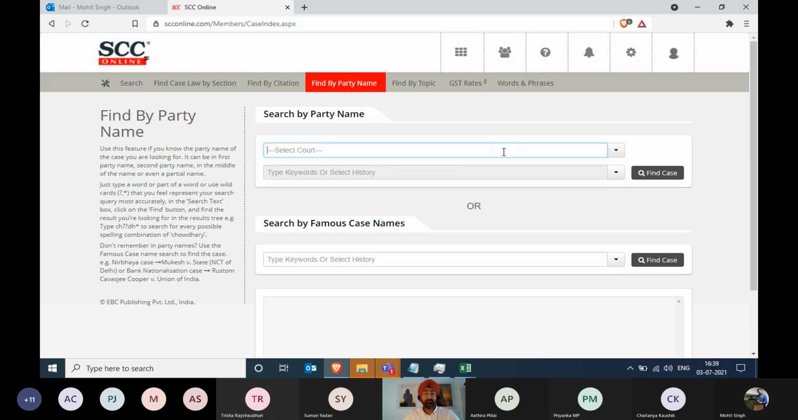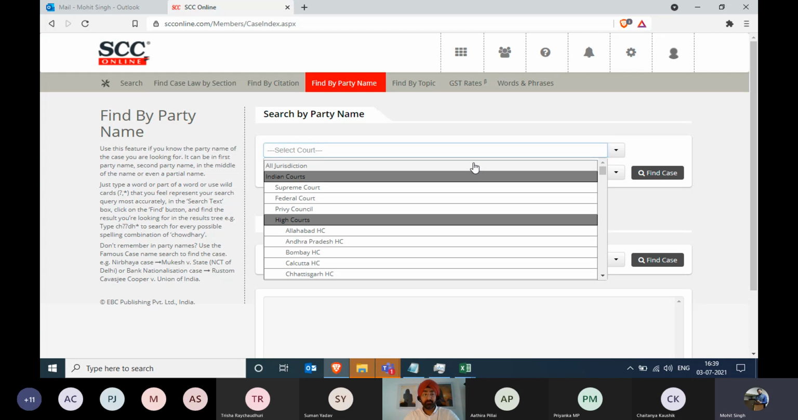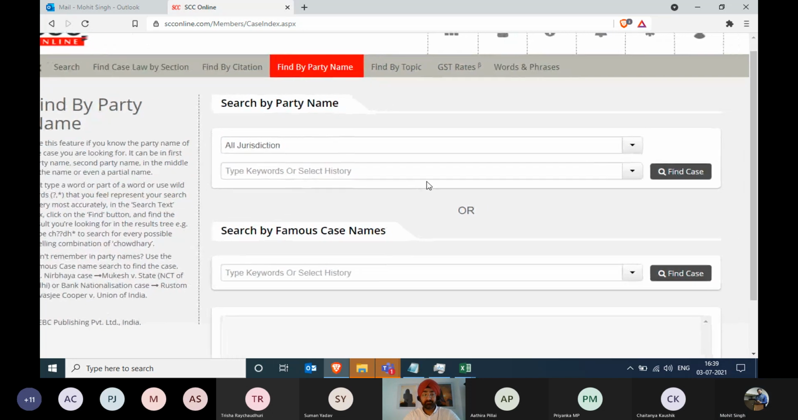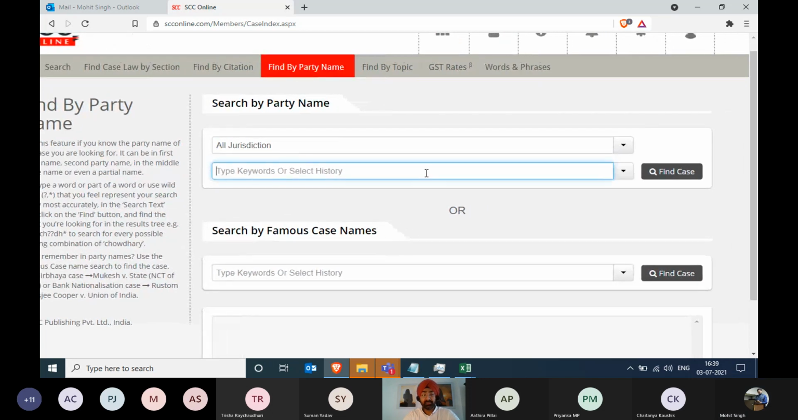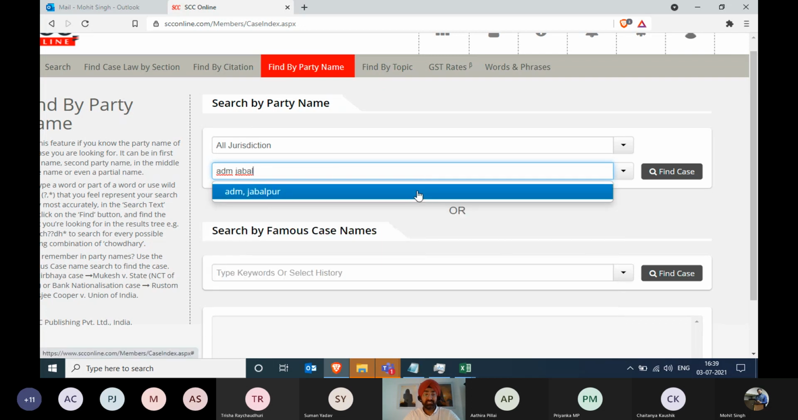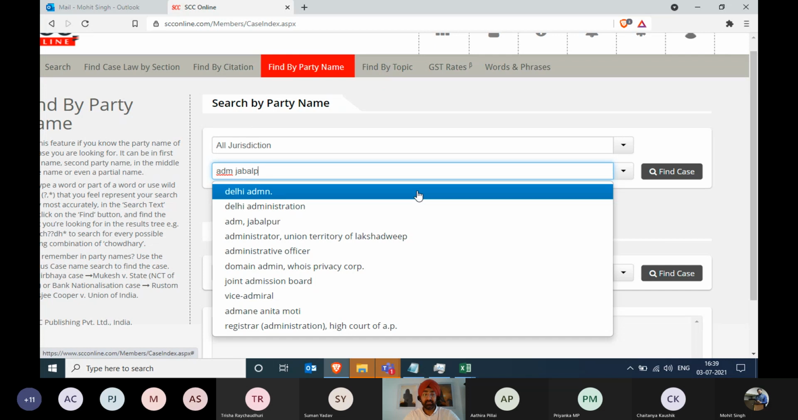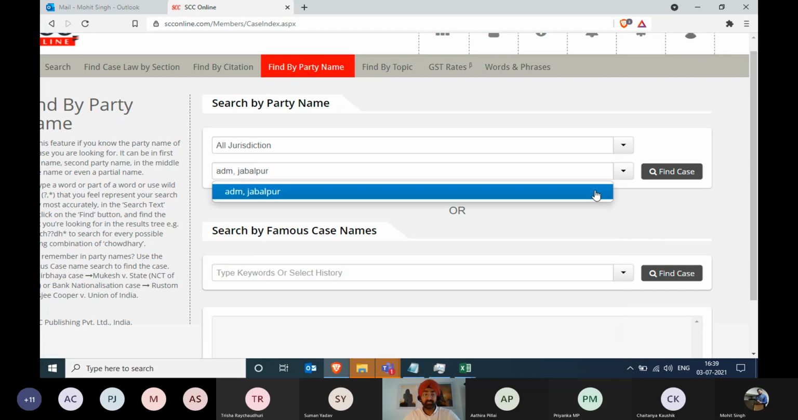You can go back to the... No, yeah. So all jurisdiction, and over here you can write any party name. Mr. Can we write ADM Jabalpur? So I have just this party name with me and start search.